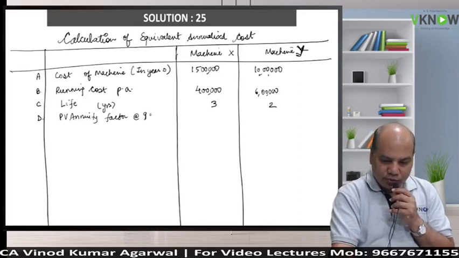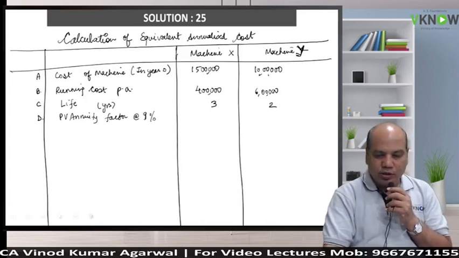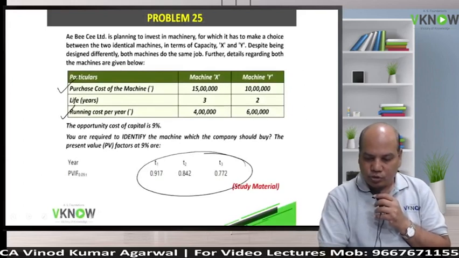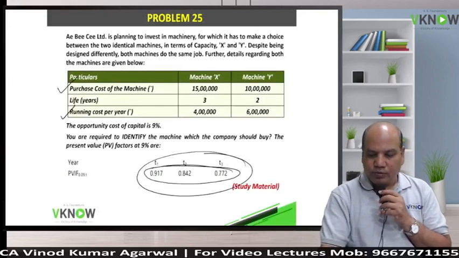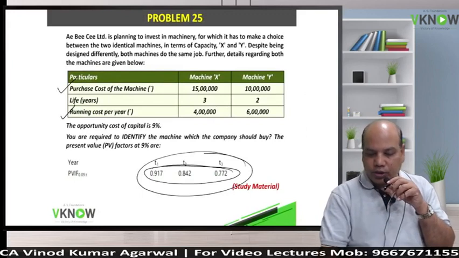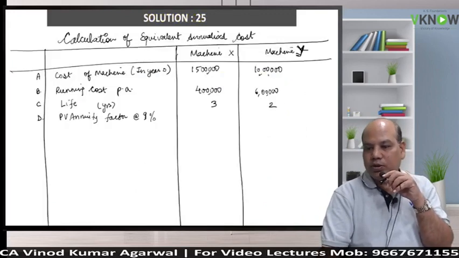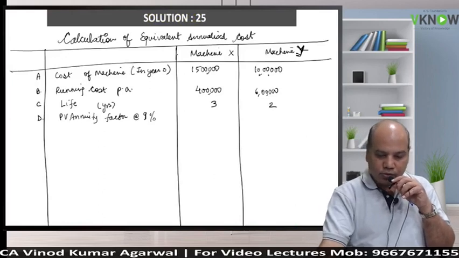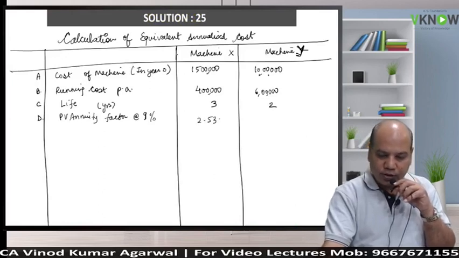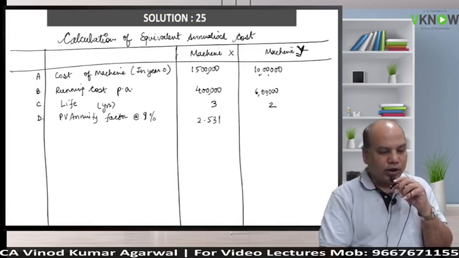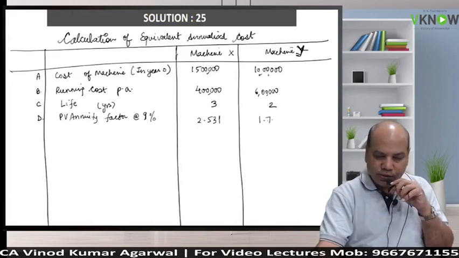Wait a minute. In your study material, they have given you the factor. So you add these three, this will give you the PV factor for 3 years. And you add the first and second, which will give you the PV factor for 2 years. Come on, please reply fast. 2.531. First and second only. 1.759.